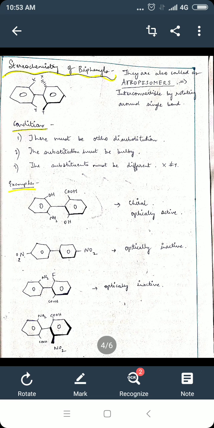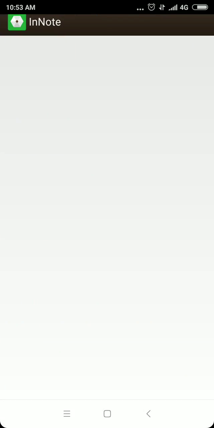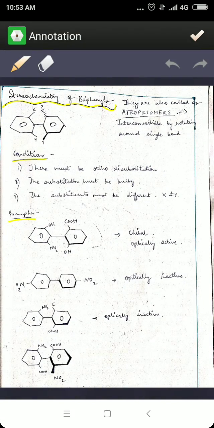Now you can see here, when you look at the benzene on the left side, there is X and Y. So X and Y are two substituents. And when you look at the right side, on the benzene ring there are again two different substituents, X and Y. So hence you can say that there will be chirality in the molecule.